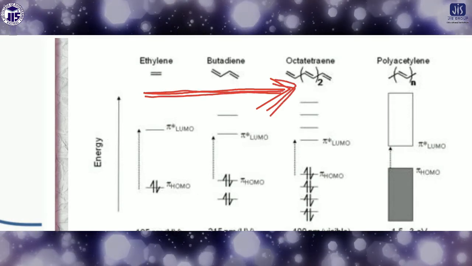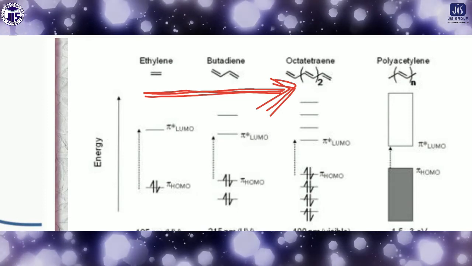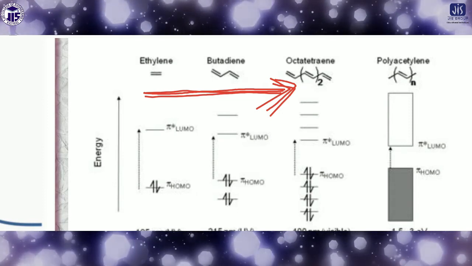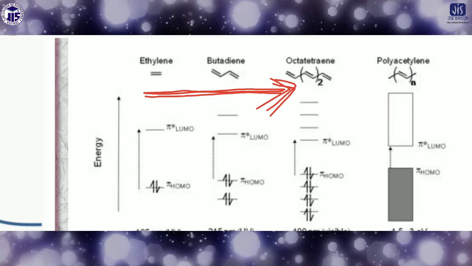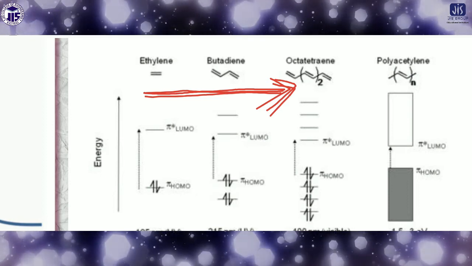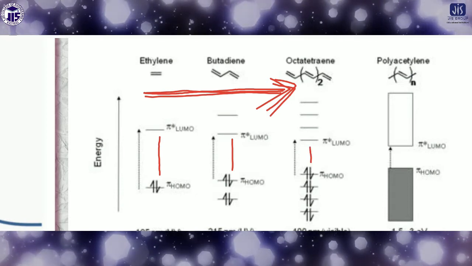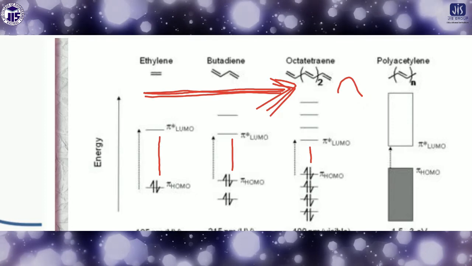The wavelength of the absorption will be increased. Why? Because the energy gap is decreased, so lambda will be increased in this order.